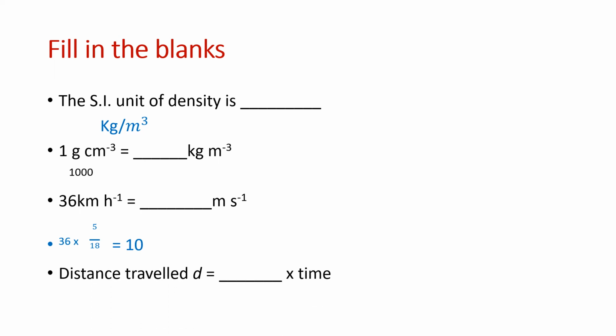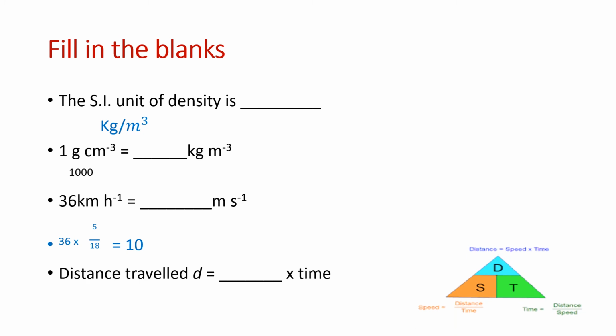Next, distance traveled is equal to dash into time. We know that speed is equal to distance upon time. Because how much distance, like we say speed, how much speed you are coming with, so we say this much kilometer per hour. Okay, so distance traveled is equal to, speed is equal to distance upon time. So now what is distance?